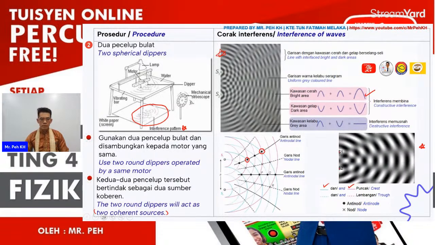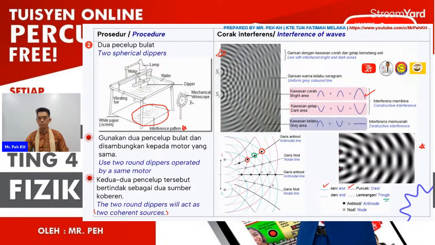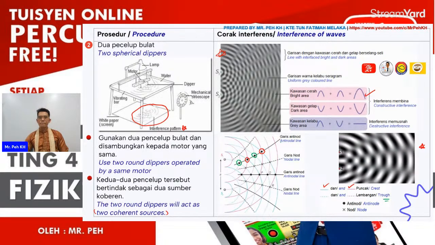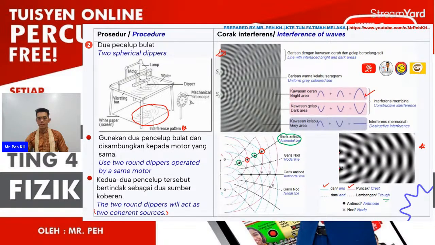And then this point will be from two dash lines, so it will be trough meeting with another trough. So this line will also be the same. When we join all the points here, where all the points are antinodal points where constructive interference occurs, the line we know as the antinodal line.